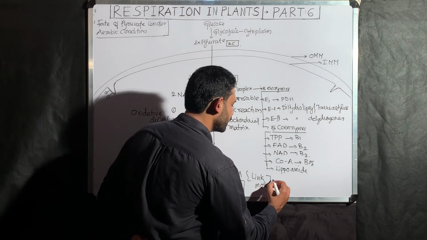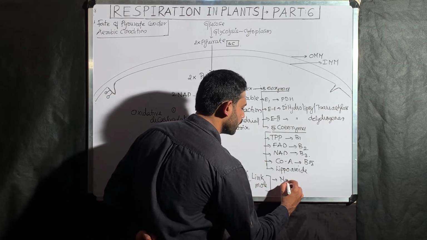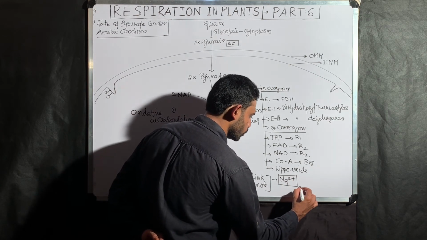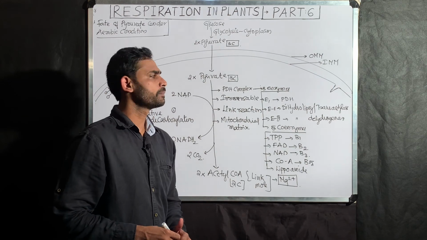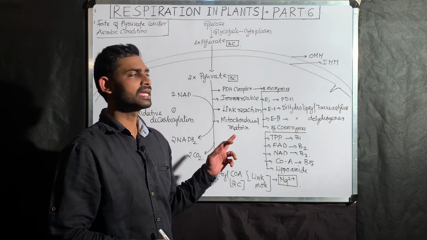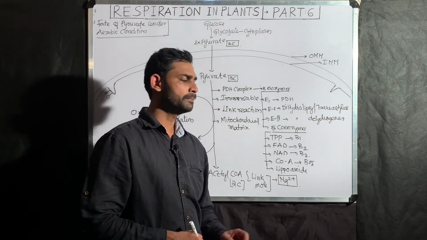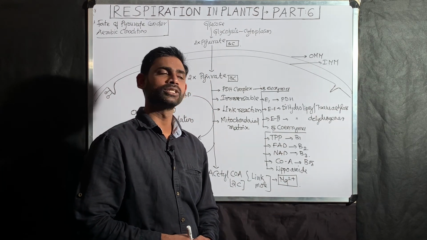Along with that, one metal ion is required and present in this complex, that is Mg2+. This pyruvate dehydrogenase enzyme complex consists of 3 enzymes, 5 coenzymes plus 1 metal ion, magnesium.